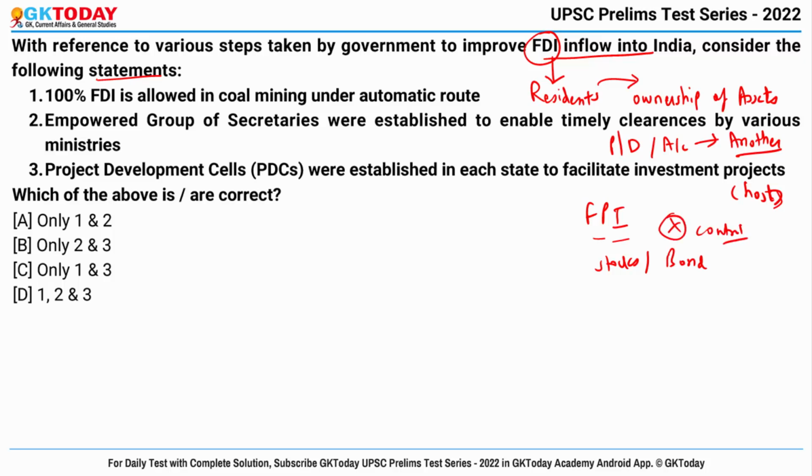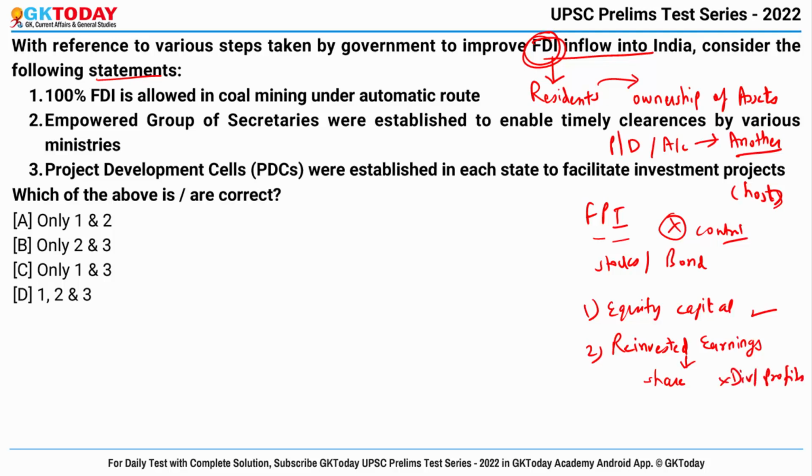This FDI has basically three components. First is equity capital. It is the investor's purchase of shares of an enterprise in a country other than its own. Second is reinvested earnings. This comprises the direct investor's share of earnings which are not distributed as dividends or profits. And the third component is intra-company loans. These refer to short or long-term borrowing and lending of funds between the direct investors and affiliate enterprises.